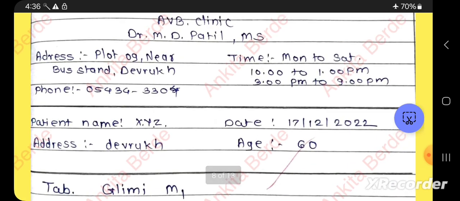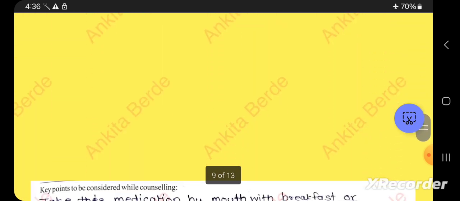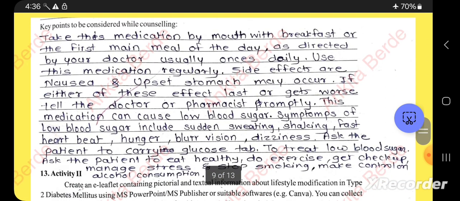So in the dummy prescription there is tablet Glimi M1, and that drug contains glimepiride. Now you have to perform the counseling task. What are the important points to be considered while counseling? First of all, glimepiride: take this medication by mouth with breakfast or the first main meal of the day, or as directed by your doctor, usually once daily.